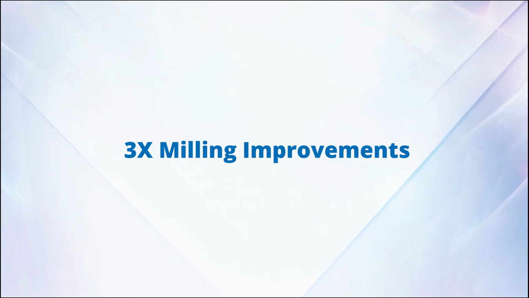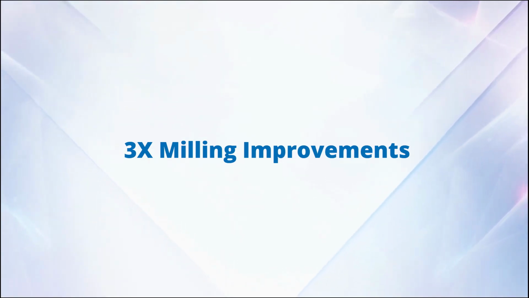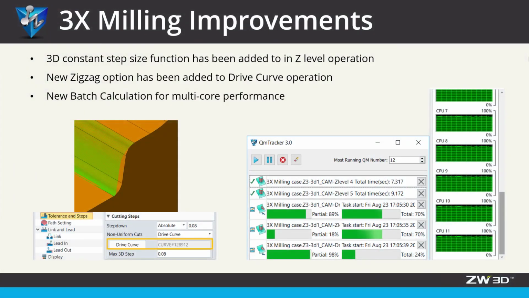3x milling improvements. In ZW3D 2020, the 3x milling module has been remarkably upgraded, such as 3D constant step size function added in Z-level operation, new zigzag option added in drive curve operation, and new batch calculation to utilize multi-core performance.